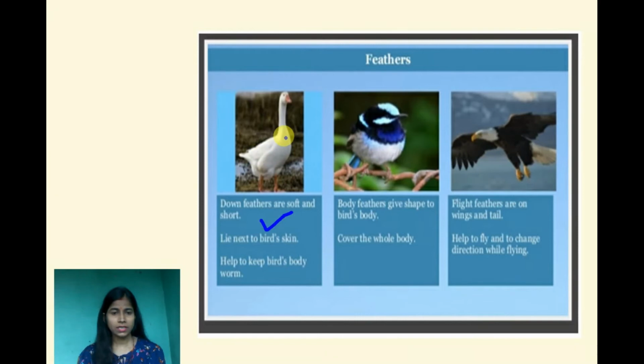You can see in this picture how the feather is located. What is the use of these feathers in birds? They help to keep the bird's body warm, because they are very soft.